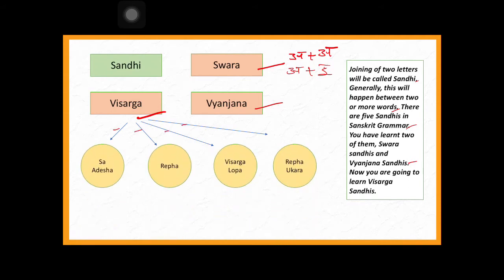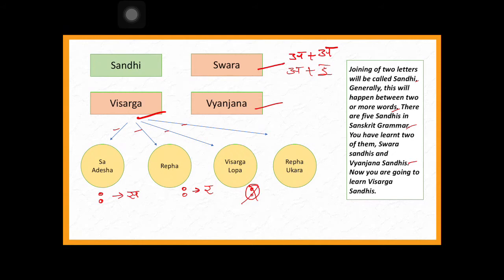They are sa adesha, number 1, sa. So if there is a visarga, according to the rules of Panini, instead of visarga, the letter sa can come. And then the same way, repa, instead of visarga, repa, which means ra, the letter ra. How sa will come, the same way ra also can come. Somewhere the visarga of a word can be lupta, which means it can vanish, it can disappear. That is what visarga lopa. And last one is ukara.